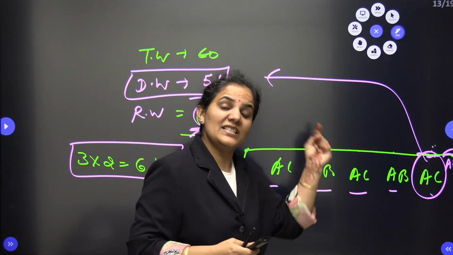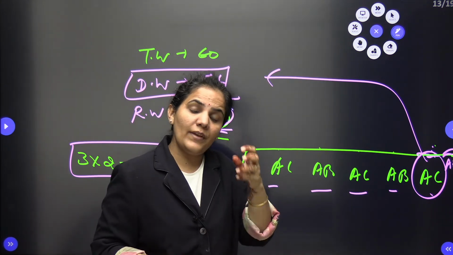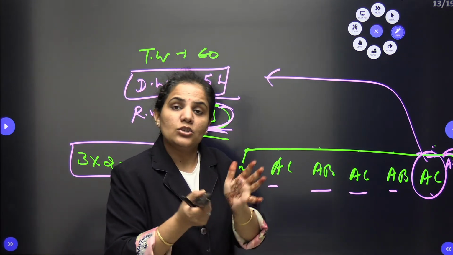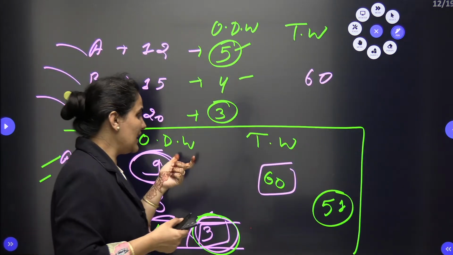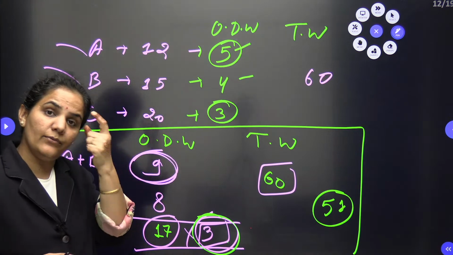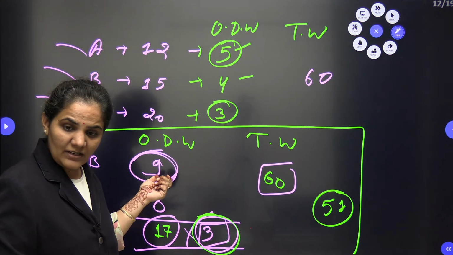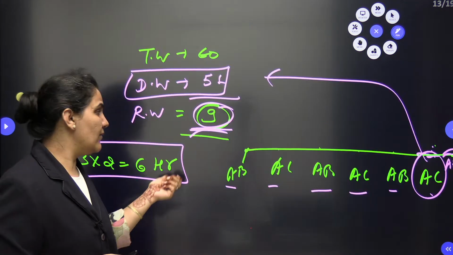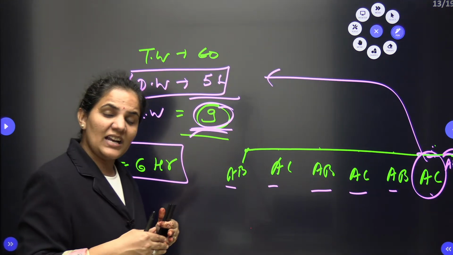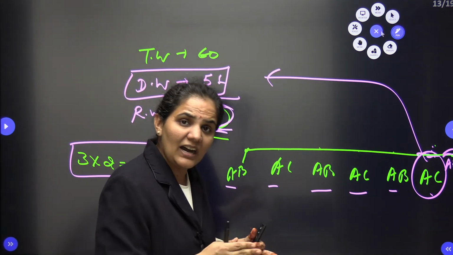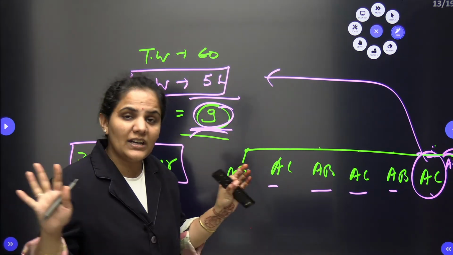So at the 7th hour, the turn of A and B both will come, so they will complete the remaining work. Why? Because their capacity is 9 work in 1 hour. So the remaining work is also 9. When their chance comes at the 7th hour, they will complete the remaining work, and hence the total work will be done.